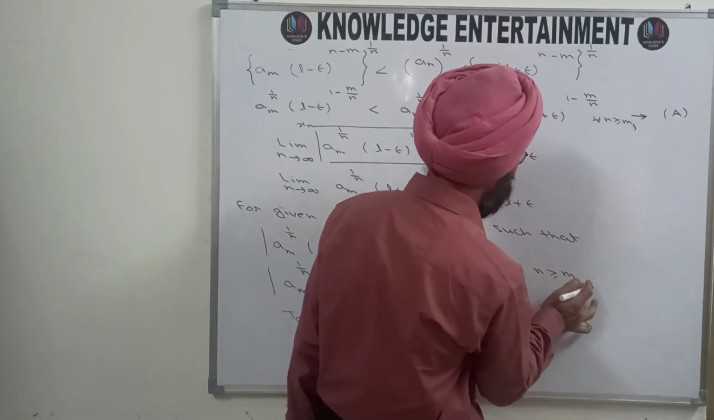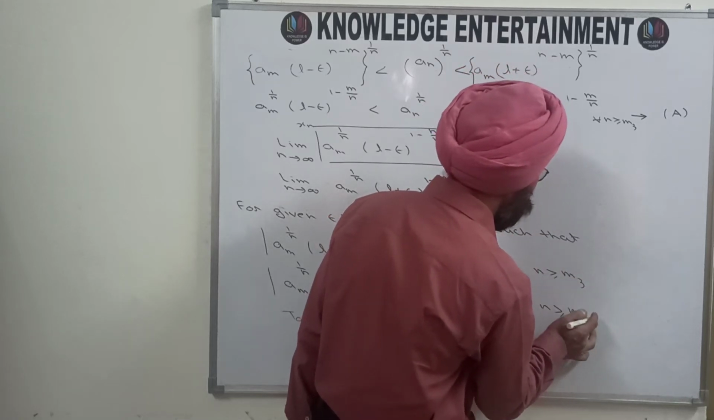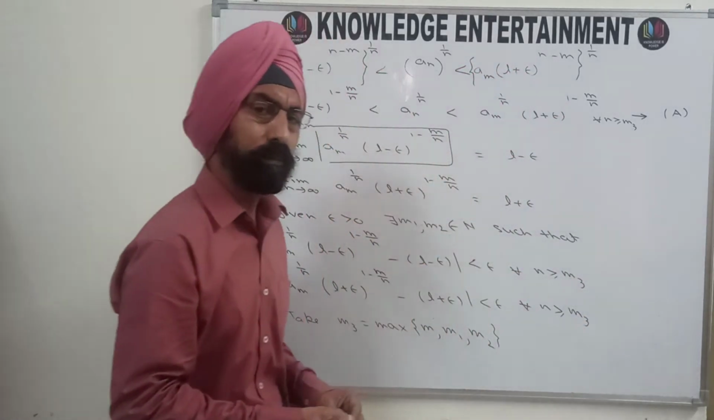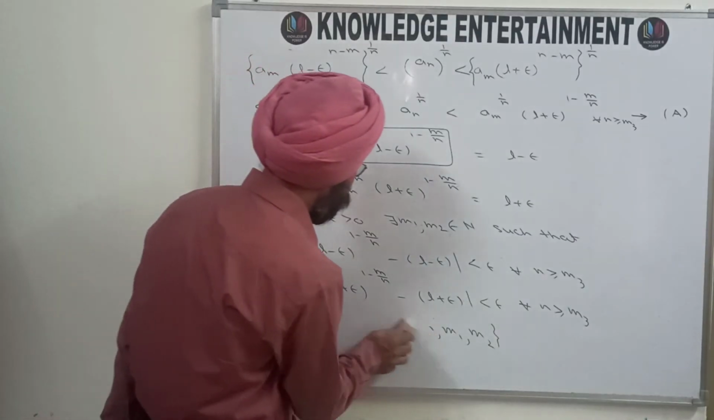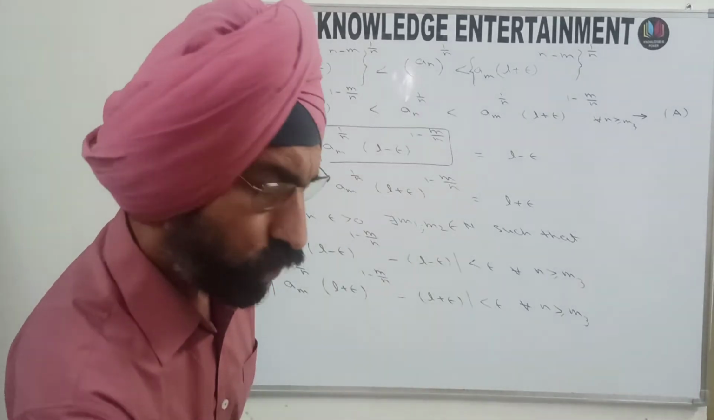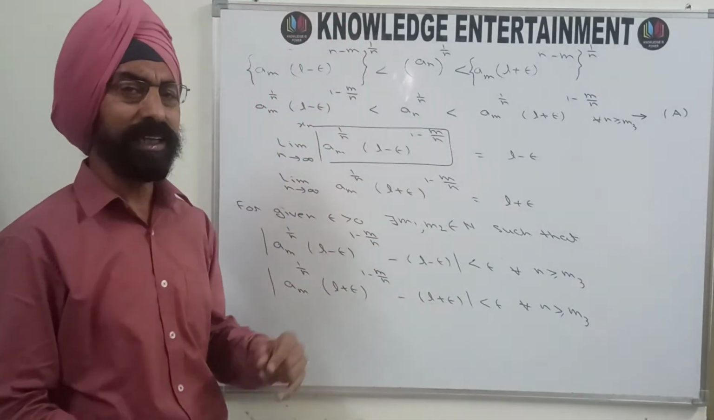This is also true for n greater than or equal to m3, because we have taken m3 to be the maximum of these three, m, m1 and m2. Now let me solve these inequalities.